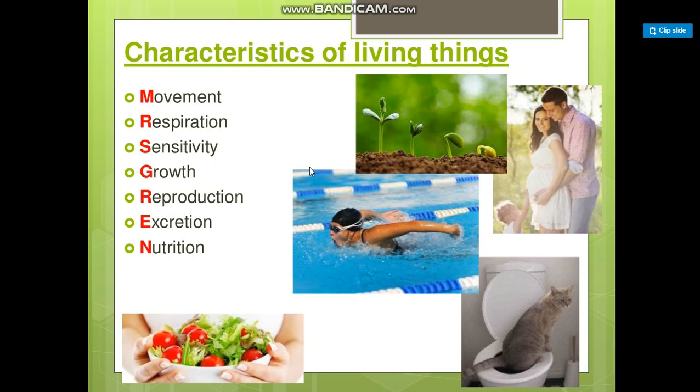The first one is movement. So what is the meaning of movement? Simply, movement means being able to change your position from one place to another. So all organisms are able to move to some extent. Most animals can move their whole body from place to place, and plants can slowly move parts of themselves. Okay? So all living organisms can move.